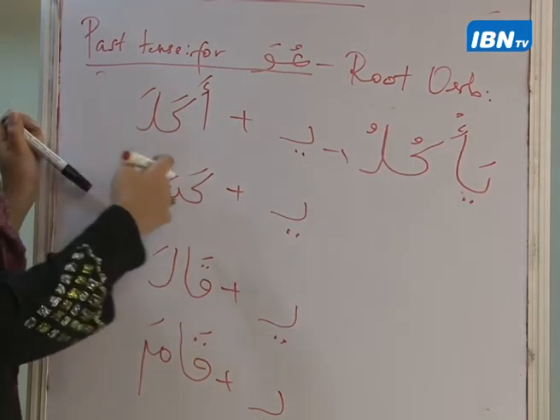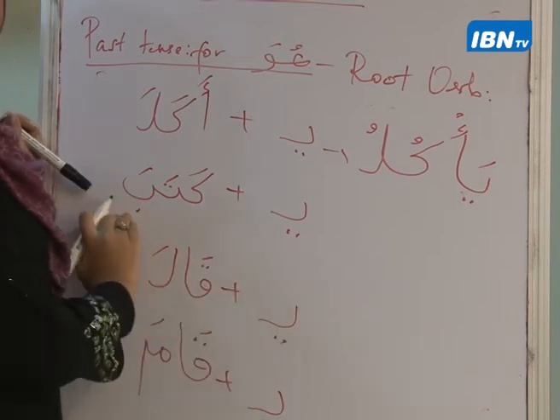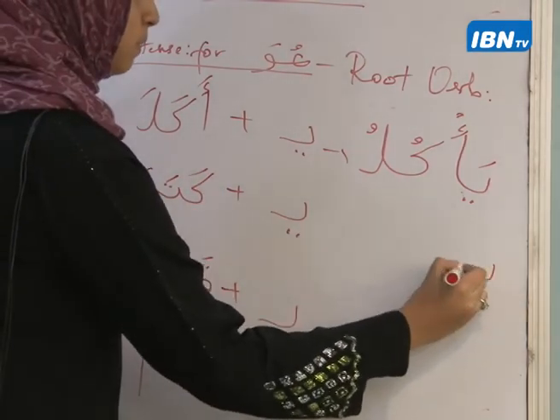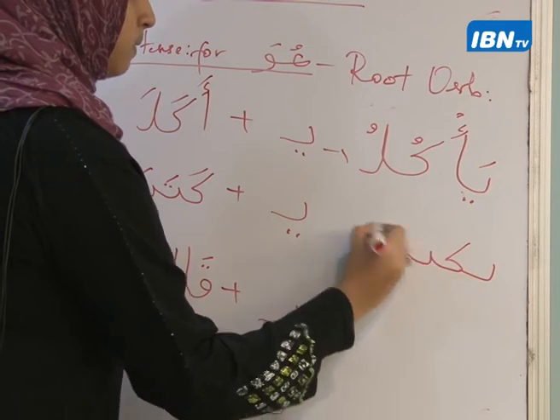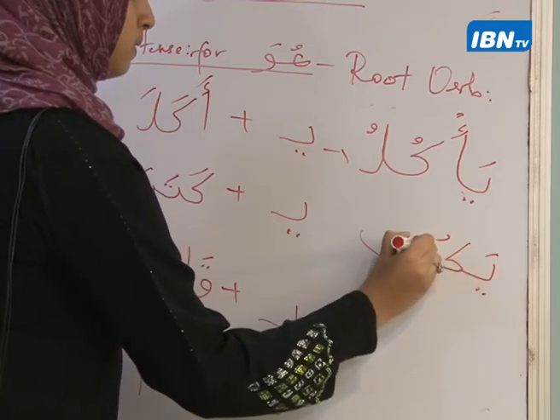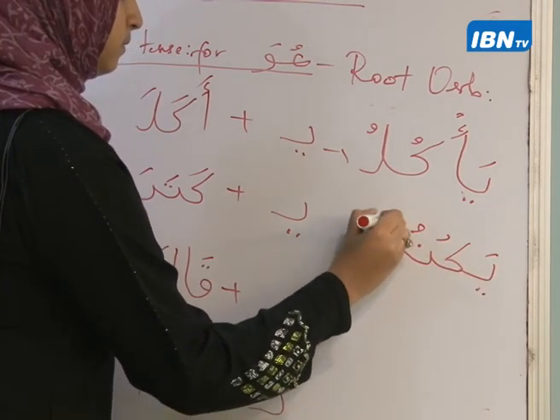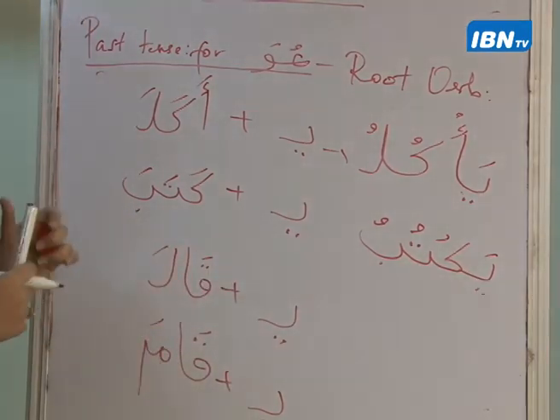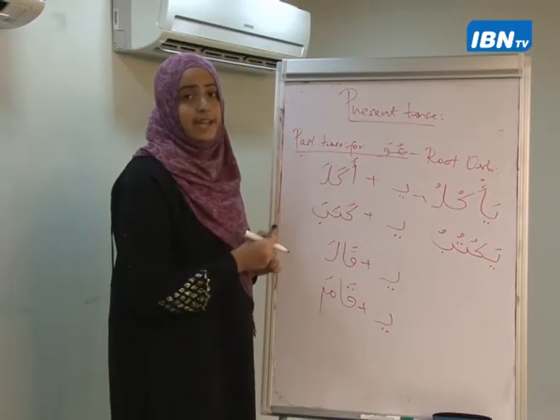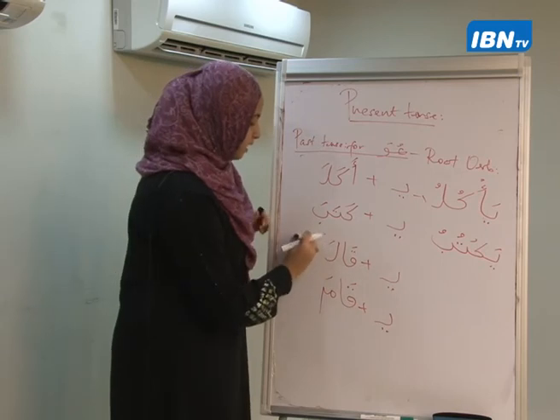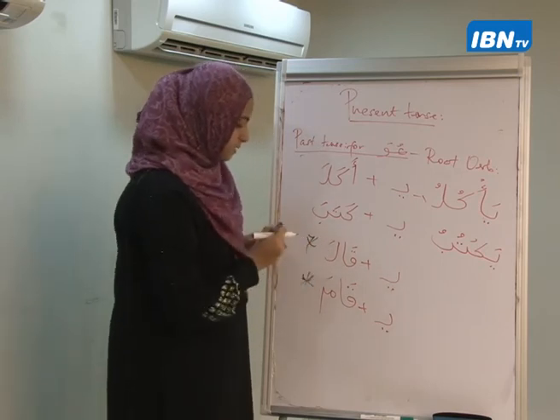So akala becomes ya'kul. Okay, kataba becomes yaktub.